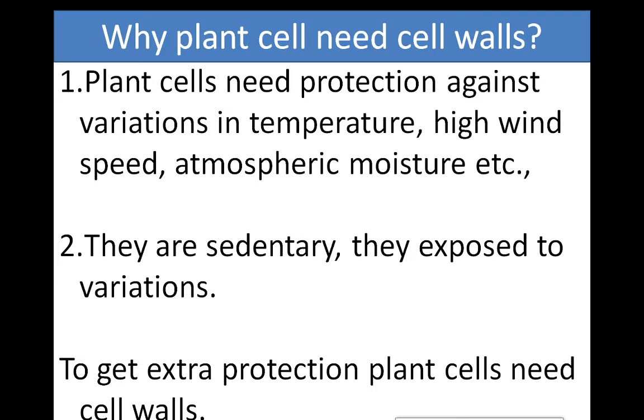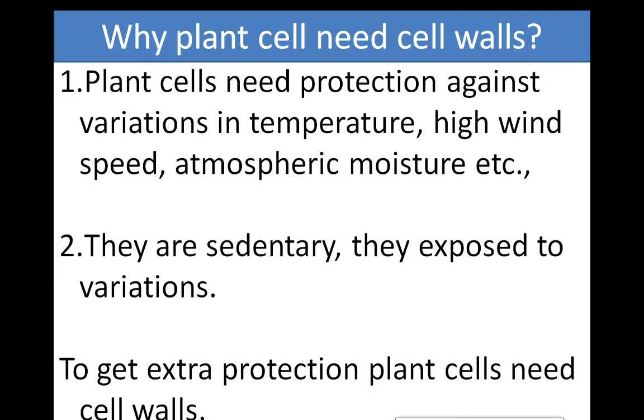So which kind of protection does a plant cell need, and that's why it has a cell wall? Plant cells need protection against variations in temperature. Right now the winter season is here. Before that the rainy season was there, and then there will be a summer season. So we have three kinds of seasons, and according to the season there is a variation in temperature.